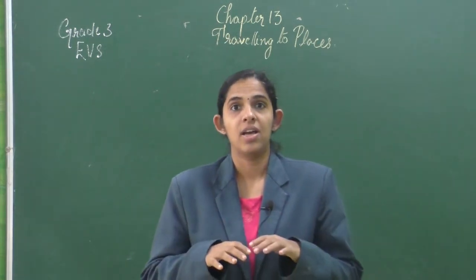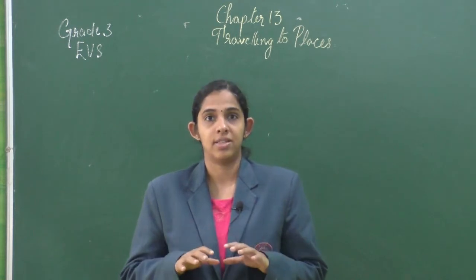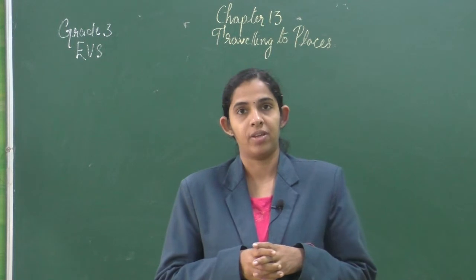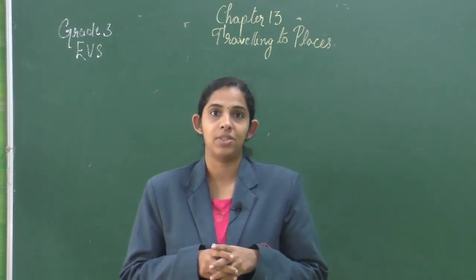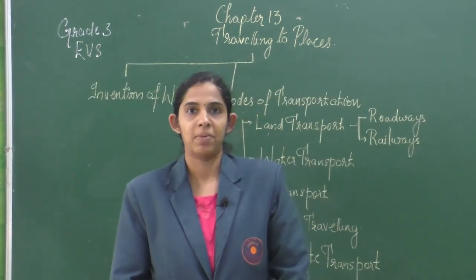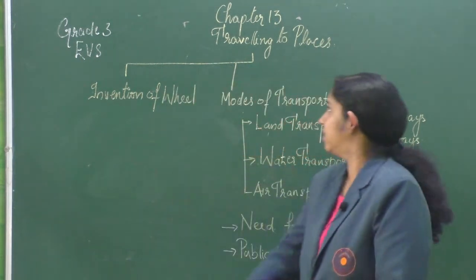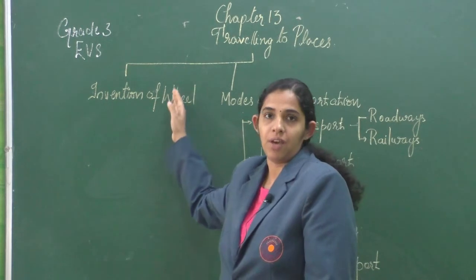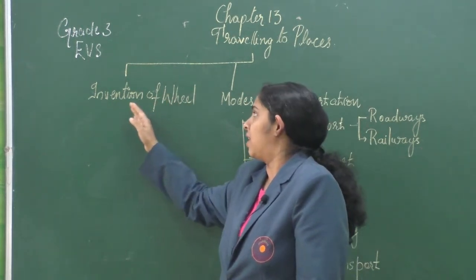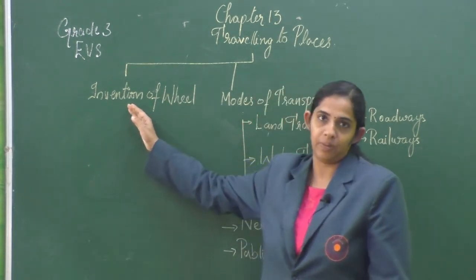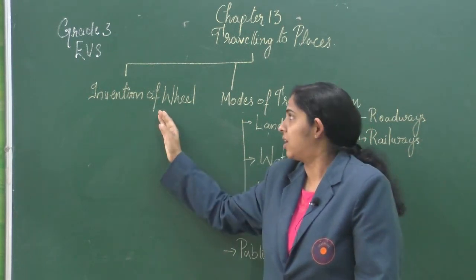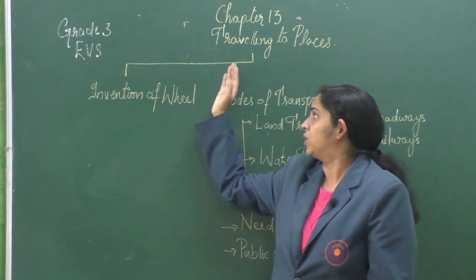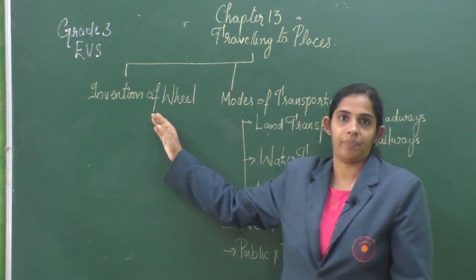So children, in this chapter, we have discussed all about the different modes of transportation. Let us see the mind map of the chapter in detail. Let us see the mind map of chapter 13, Traveling to Places. In the first section of the chapter, we have seen about the topic Invention of Wheel. Here we have discussed how, with the invention of the wheel, transportation became faster.